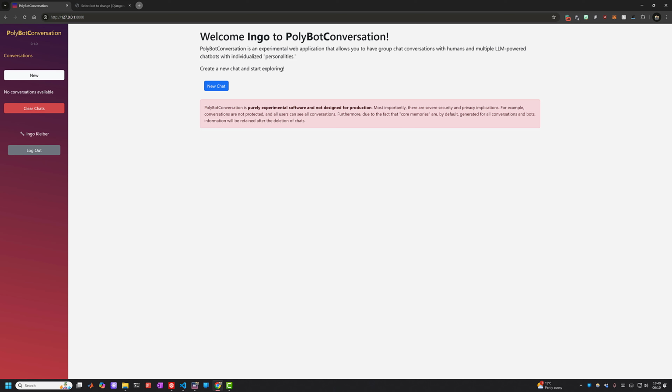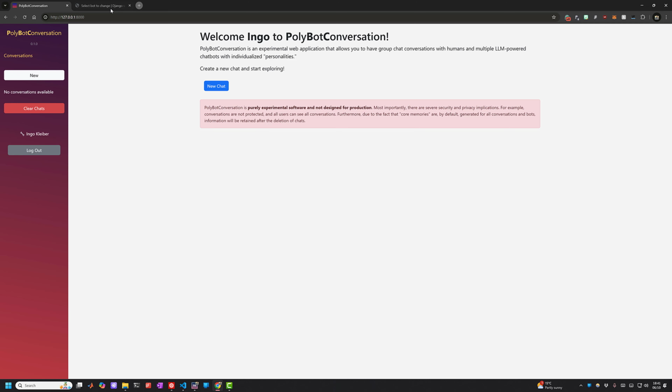So far, it is very early. It is extremely buggy, but it allows me, and hopefully us, to explore some ideas of this group chat scenario with LLM agents, or with LLMs. It's not really agents, with different chatbots, or essentially just prompt-driven conversation participants. Anyway, so let's start by designing a couple of bots, and then we'll go into a conversation with them.